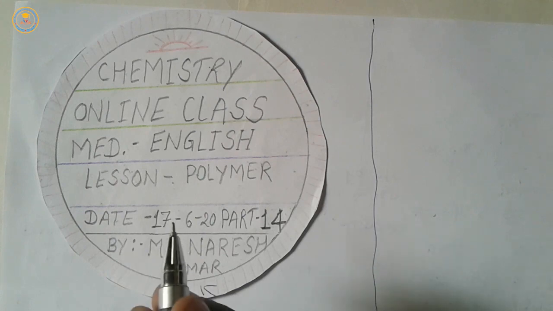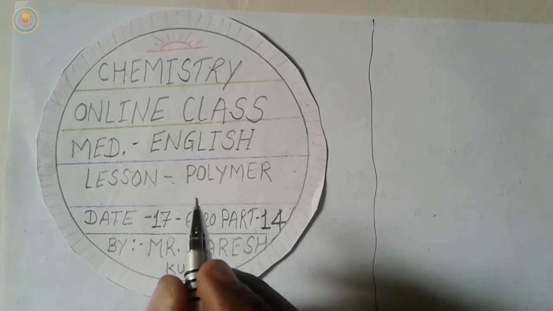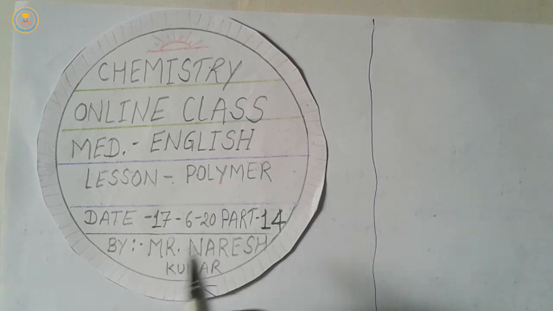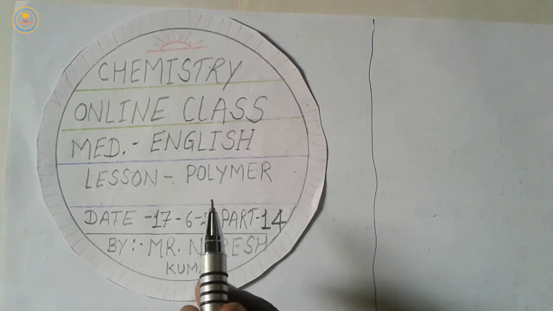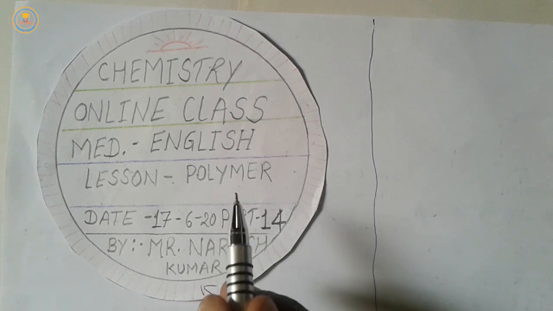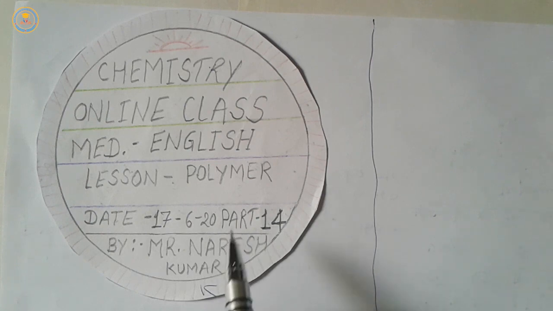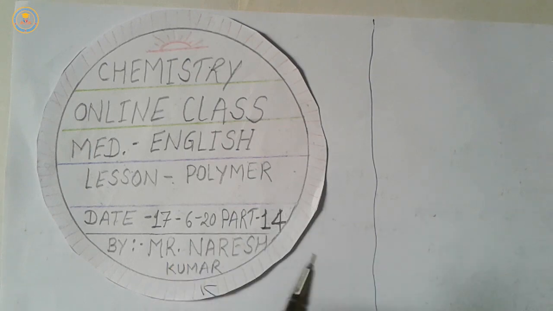Give a comment on chlorinated PVC and vinyl leather. In previous online class, we have discussed LDPE, HDPE, and PVC. In today's online class, we are going to read about the next commercial polymer, that is polyester.